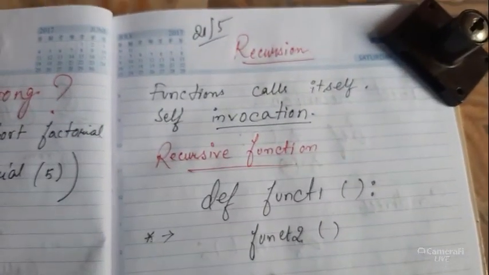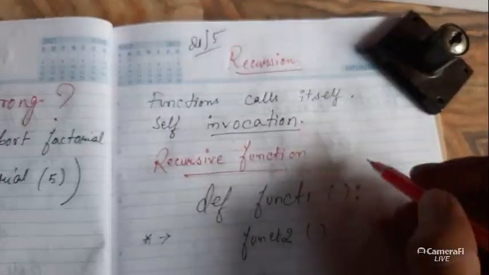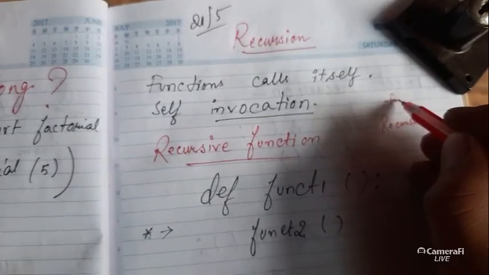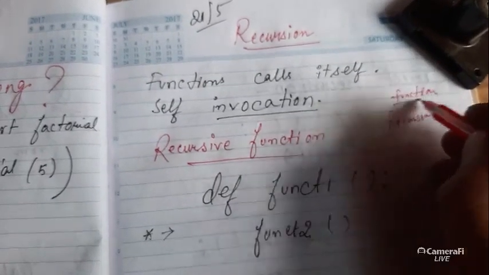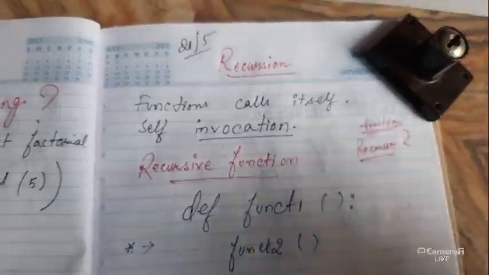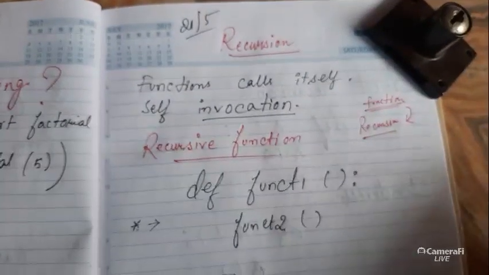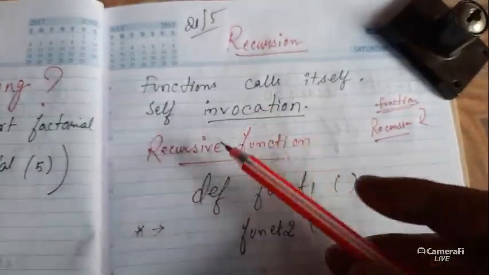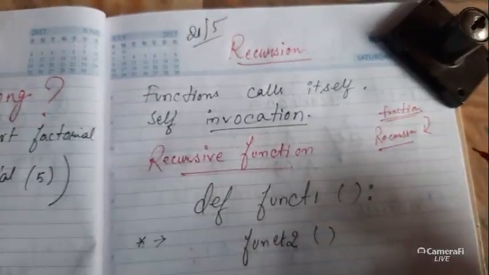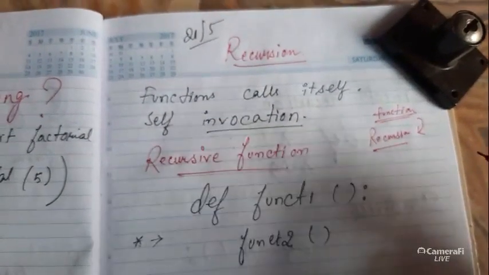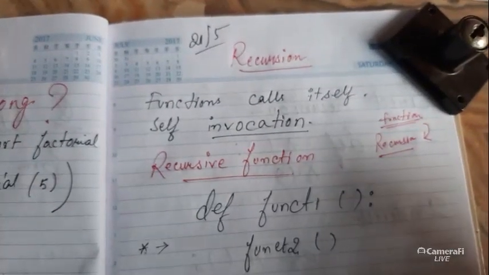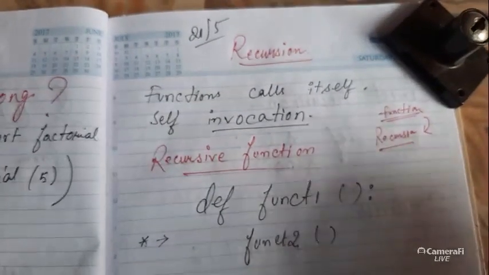Recursion is actually a continuation of the function chapter. Whatever we have learned in the function chapter, recursion is one version of function. Why am I telling you about function? Because the definition of recursion is a self-calling function. Self-calling function means whenever a function calls itself, or sometimes when a function calls some other function, it can be termed recursion. But it also has some properties.